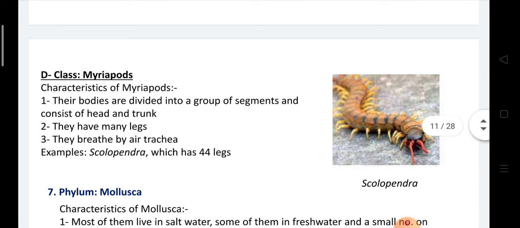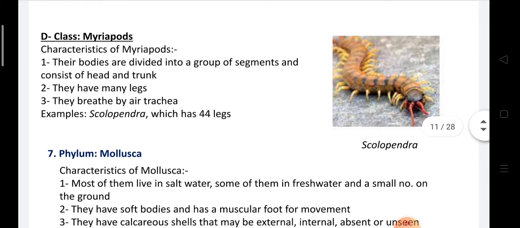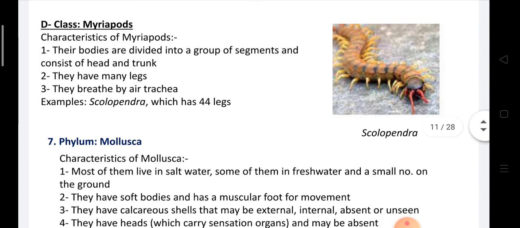Class Myriapoda, or the animals with many legs. Their bodies are divided into two parts, head and trunk. The trunk means thorax and abdomen fused to each other. They have many legs, maybe 44 or above. They breathe by air trachea, like Scolopendra, which has 44 legs.